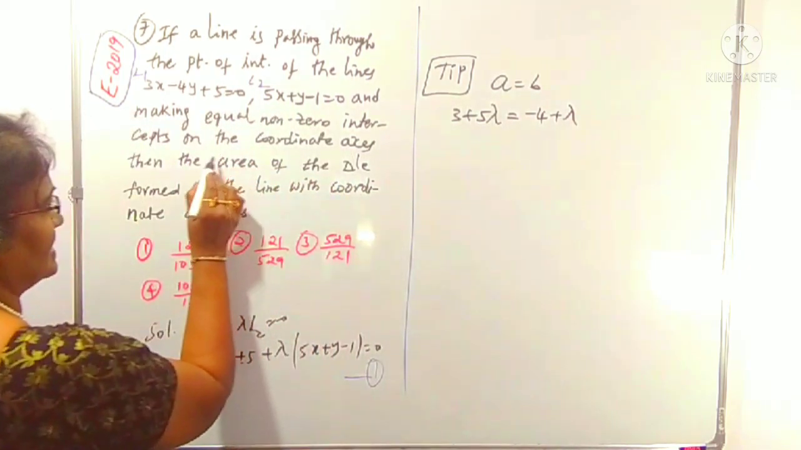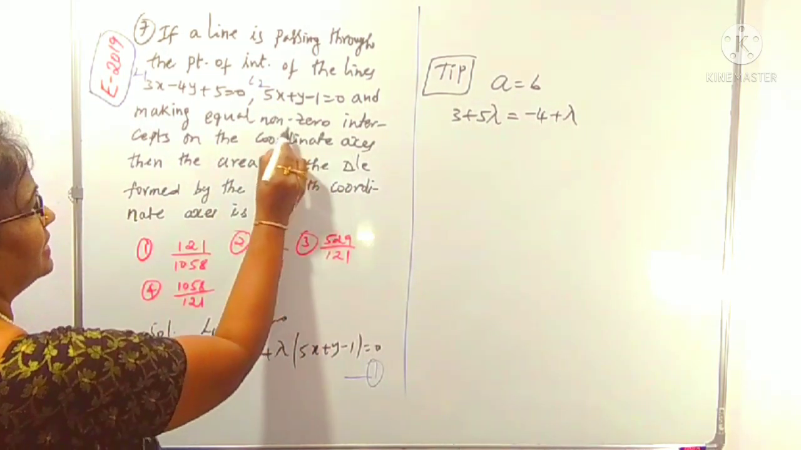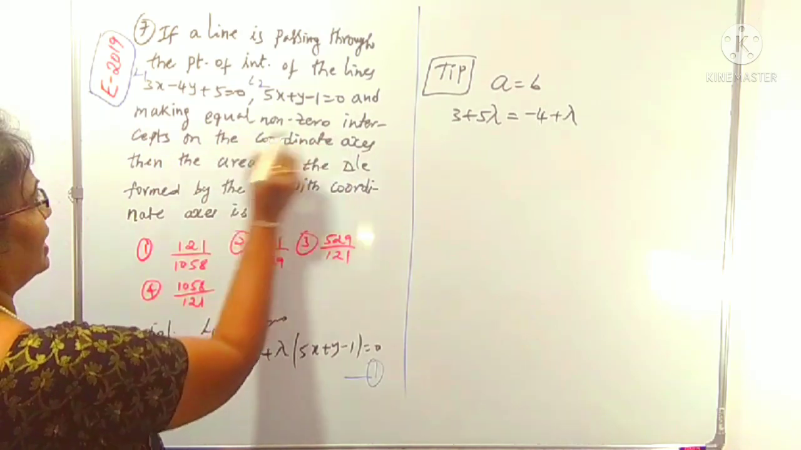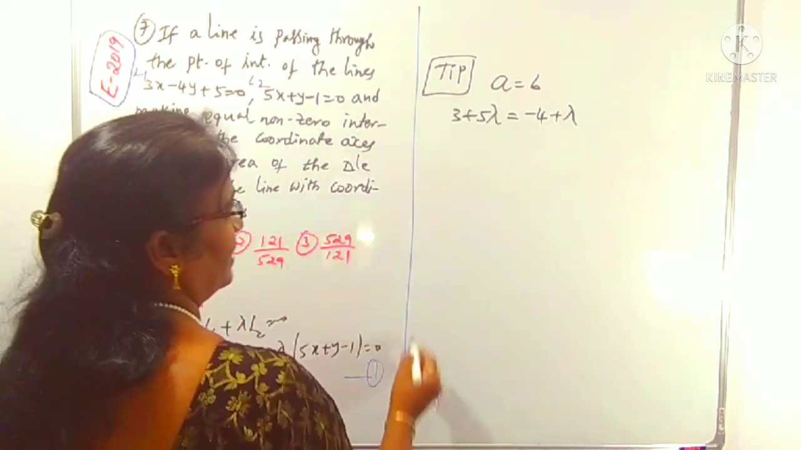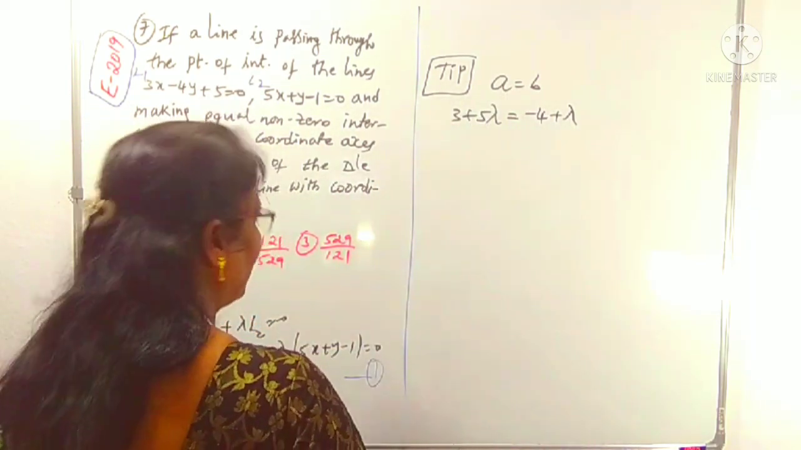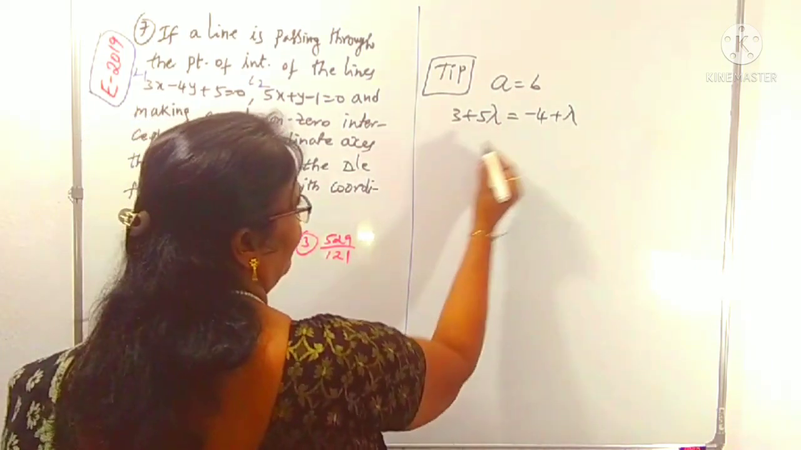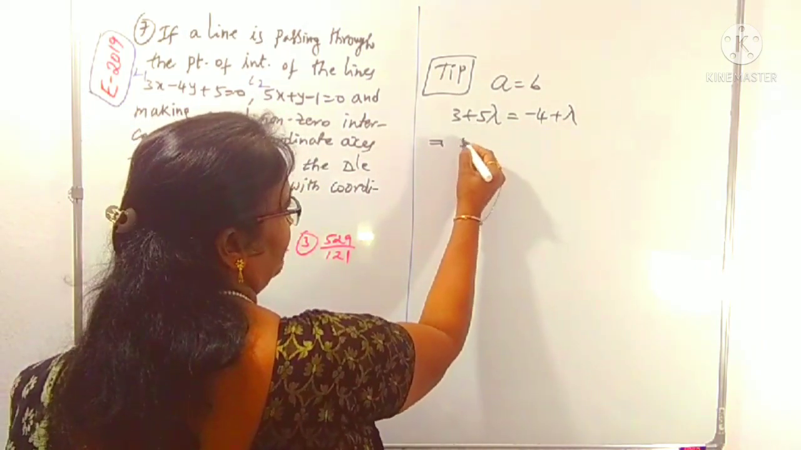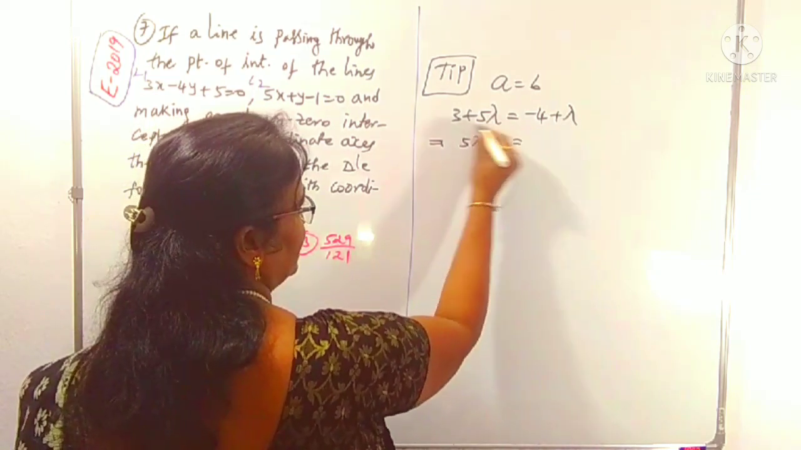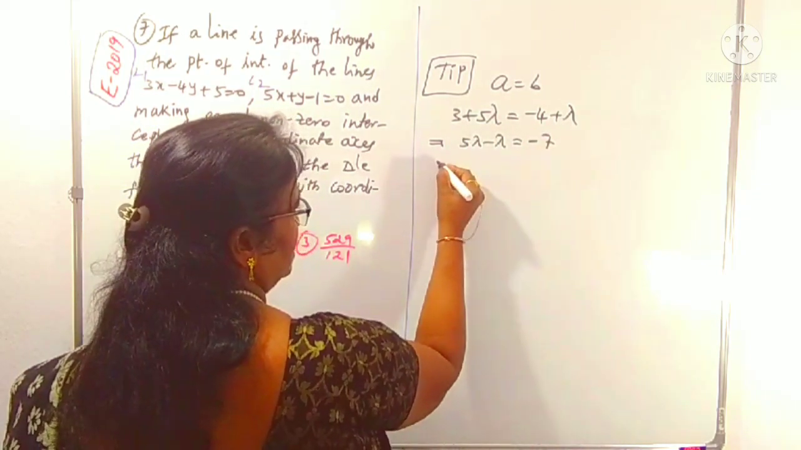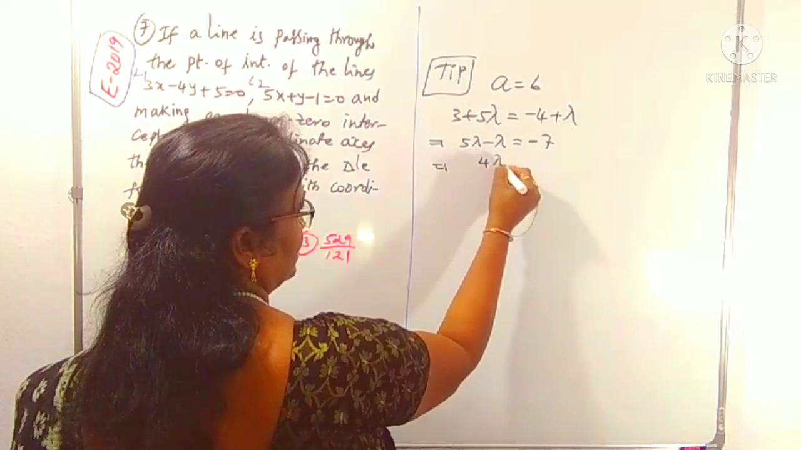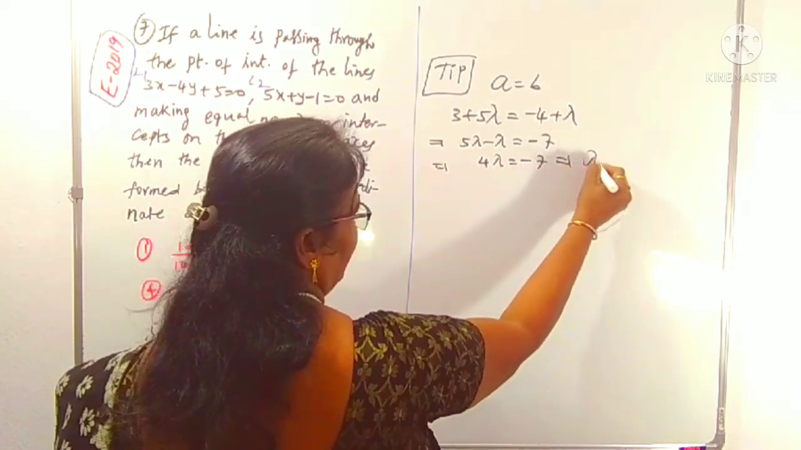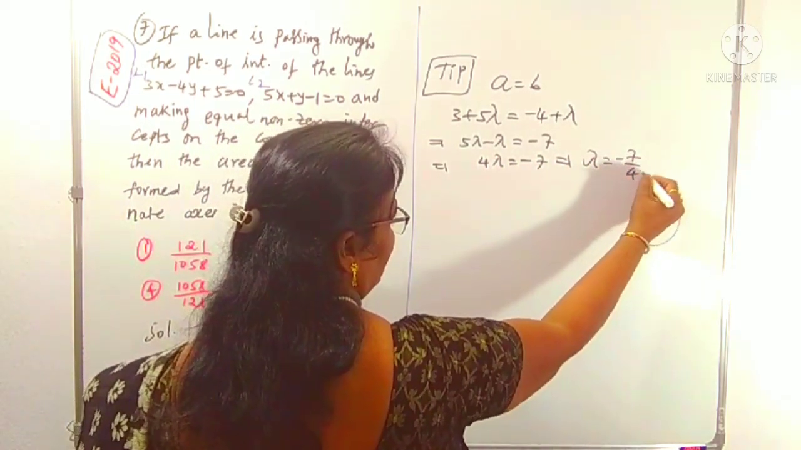I use the second sentence, intercepts are equal, making equal non-zero intercepts, that is used here. By using this step, now you can understand what the lambda value is. 5 lambda minus lambda is equal to minus 4 minus 3, minus 7. So 4 lambda is equal to minus 7. Lambda is equal to minus 7 by 4.